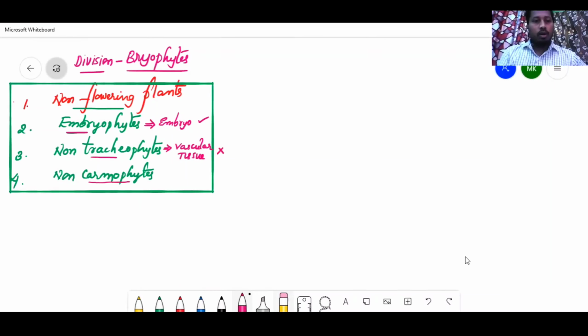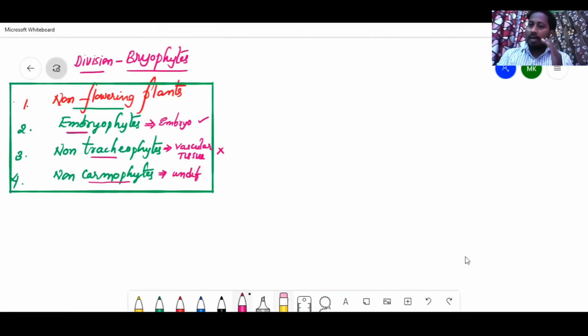And another one, non-carmophytes, means undifferentiated. An undifferentiated plant body is called thallus, right? So these are also non-carmophytes, meaning undifferentiated plant body.